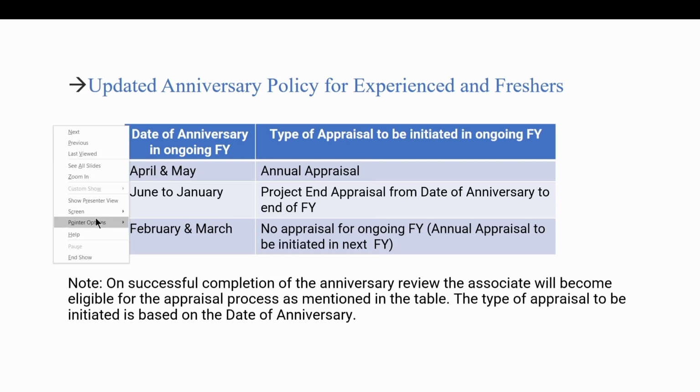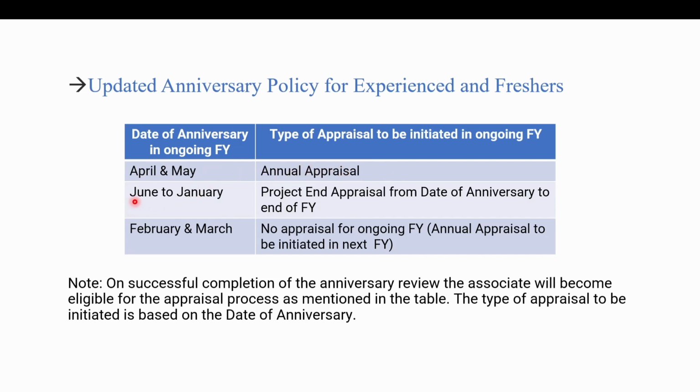Now let me just turn on the pointer quickly. Here is the updated anniversary policy for experienced and freshers. Here is the date of anniversary in the ongoing financial year, and the type of appraisal to be initiated in the ongoing financial year. So if your date of anniversary is going to be in April to May, then in that case you can raise the annual appraisal, if you have already completed your anniversary.